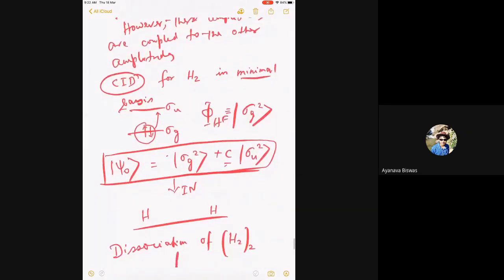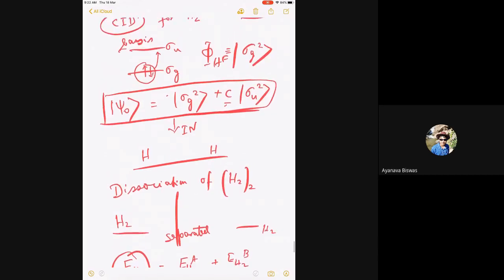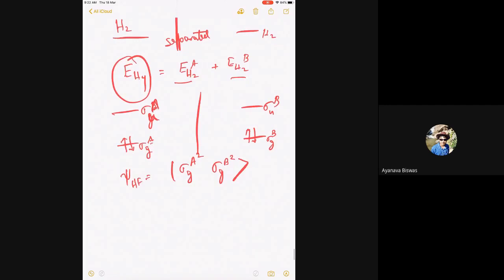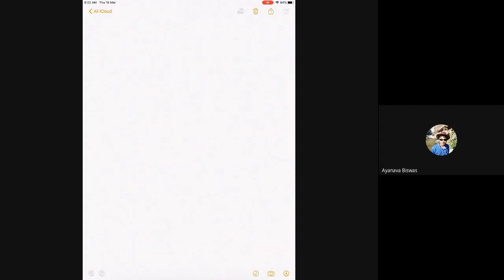Okay, so some of these things we did, and now we took the dissociation of the hydrogen molecule problem. So we just came to the hydrogen dimer dissociation. So I will restart in that problem.